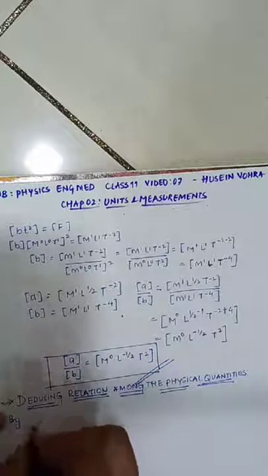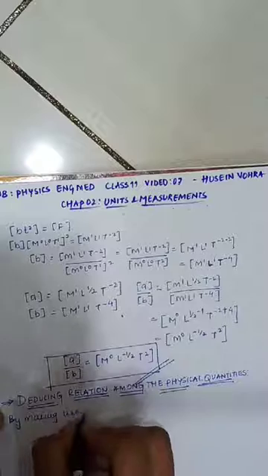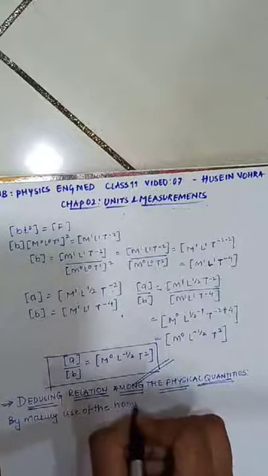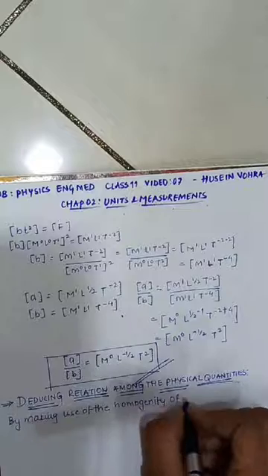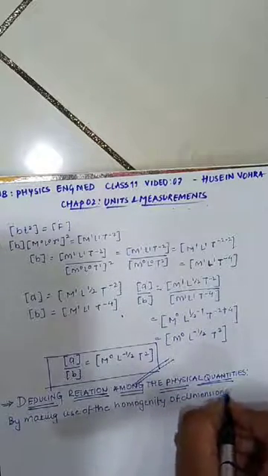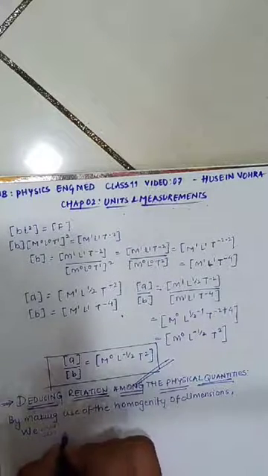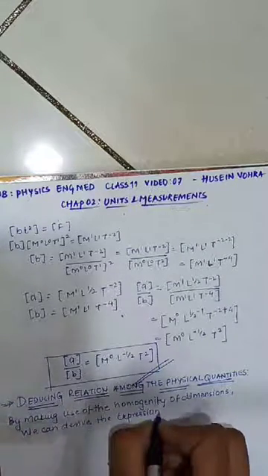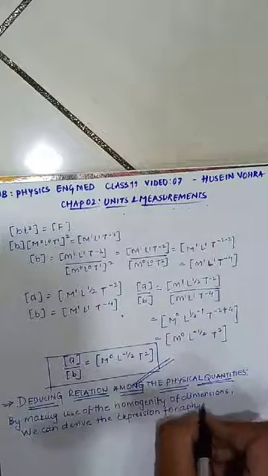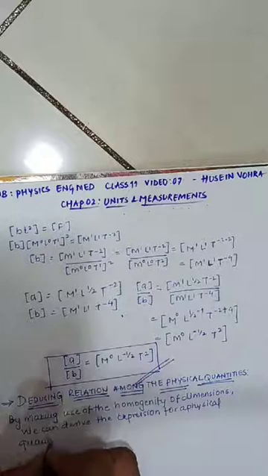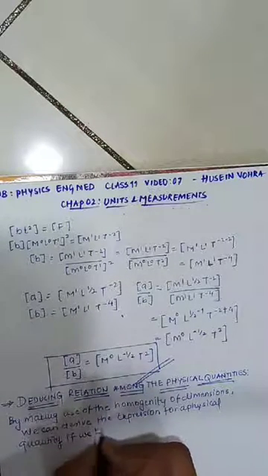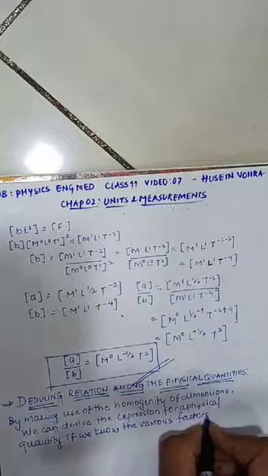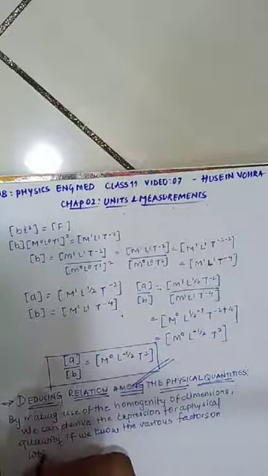By making use of the principle of homogeneity of dimensions, we can derive the expression for a physical quantity if we know the various factors on which it depends.